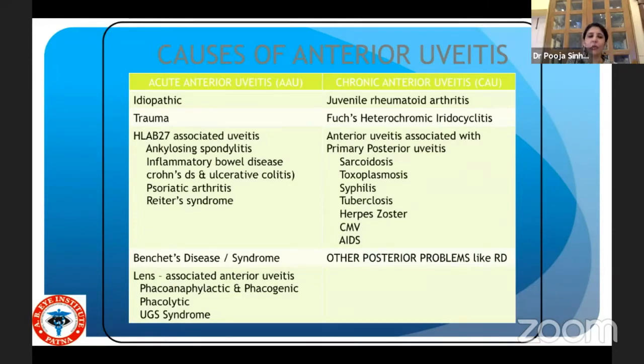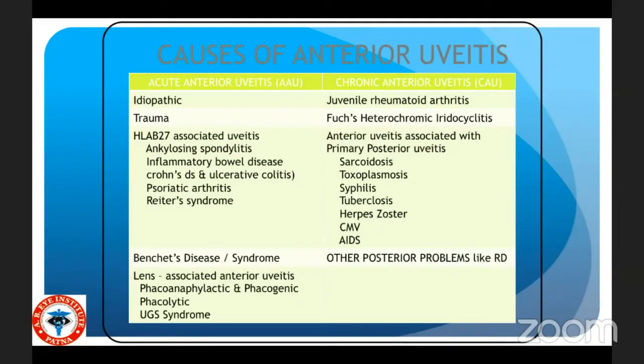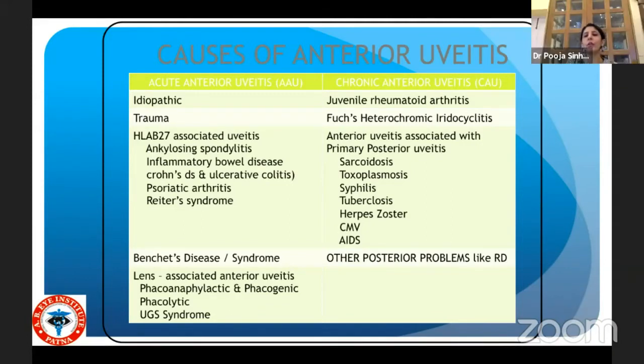Then you have Behçet's syndrome, lens-associated anterior uveitis, which could be phacoanaphylactic or phacogenic, and the UGH syndrome. The chronic anterior uveitis, on the contrary, you will see in juvenile rheumatoid arthritis, in Fuchs heterochromic iridocyclitis, which is chronic, and anterior uveitis associated with primary posterior uveitis, that is in sarcoidosis, toxoplasmosis, syphilis, tuberculosis, herpes zoster, CMV, and AIDS.